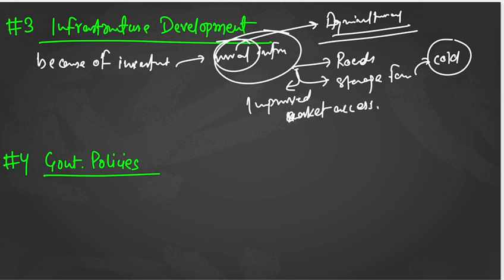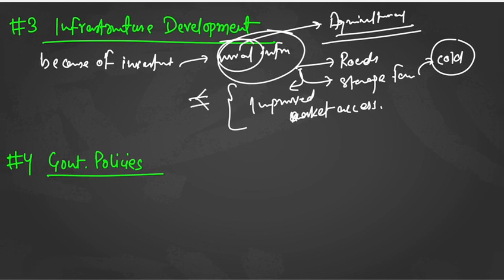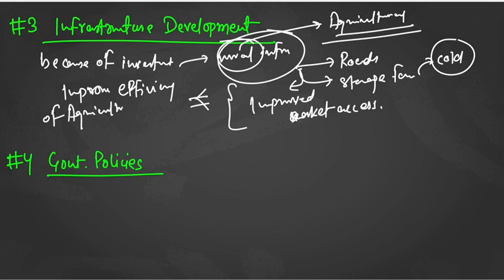Yes or no? Or if you want to go deeper into it, you could have written that because of investment in roads, storage facilities and improved market access, we could see improved efficiency of the agricultural supply chain, because it is very, very important to have a supply chain.